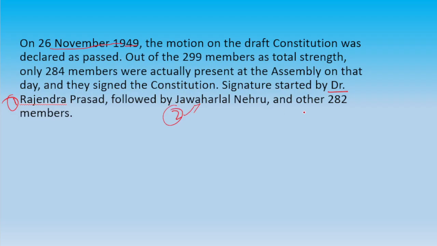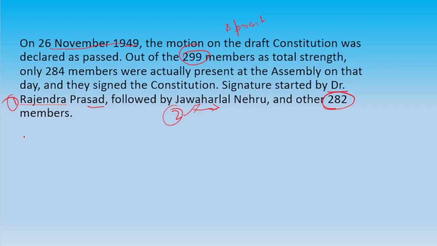And then the other 282 members signed it. Out of 299 members, some of them were absent, so only 284 members were present on that day, and 284 members signed. The first to sign was Dr. Rajendra Prasad, and the second was Pandit Jawaharlal Nehru. Okay, so this is how the constitution was made and who the members were.